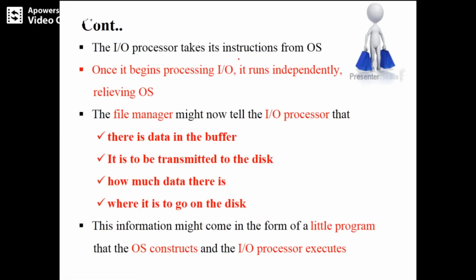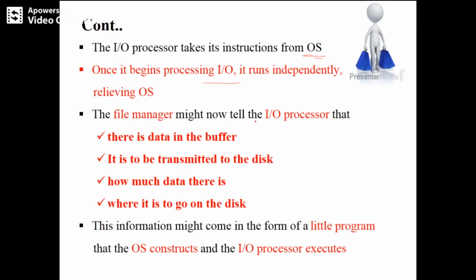It will take its instructions from the operating system. Once it begins processing IO, it runs independently, relieving the operating system. Now when the operating system gives its job to the IO processor, it is no longer in the hands of the operating system. It came from the programmer's hand to the operating system's hand, then the operating system gave that job to the IO processor, and now the IO processor takes over the job.